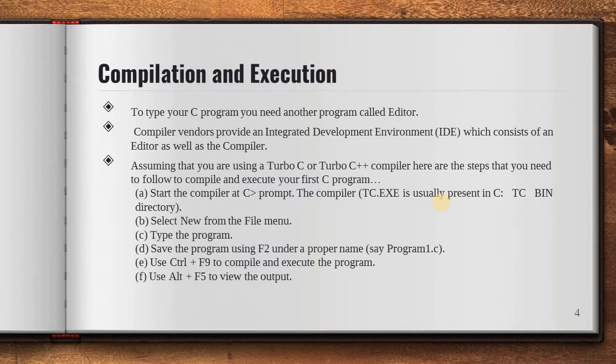Assuming that you are using Turbo C or Turbo C++, what are the steps that you need to follow to compile and execute your first C program? The first thing you need to do is write your program, that is human readable code. Once you write it down, save it with the .c extension. This is the important step. You must save this file with the .c extension, for example, program1.c.